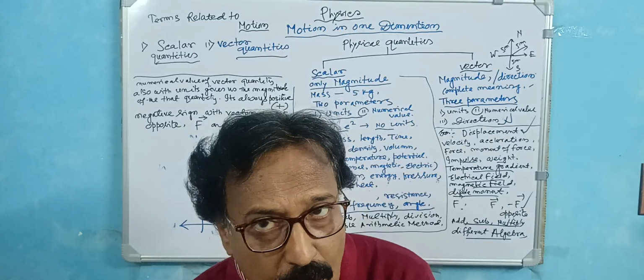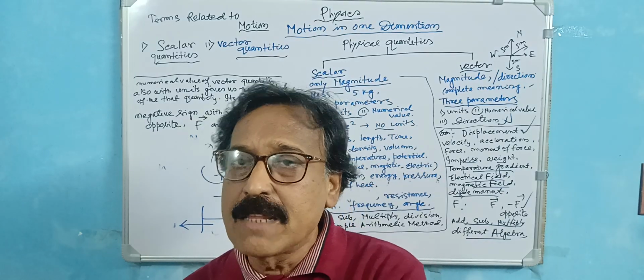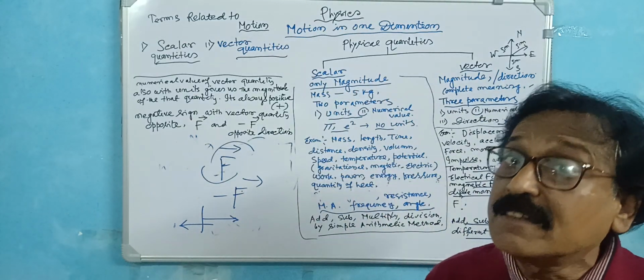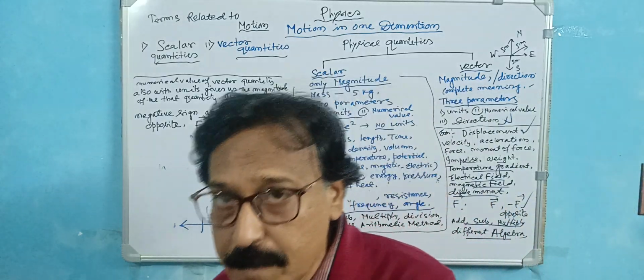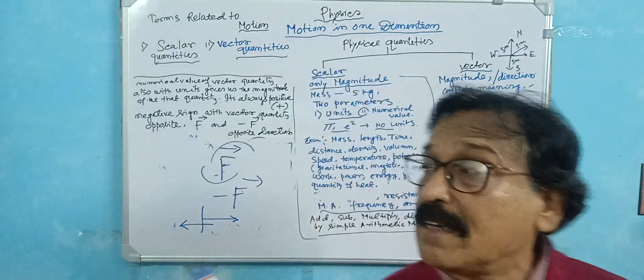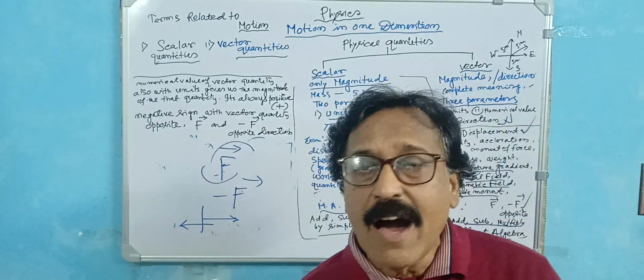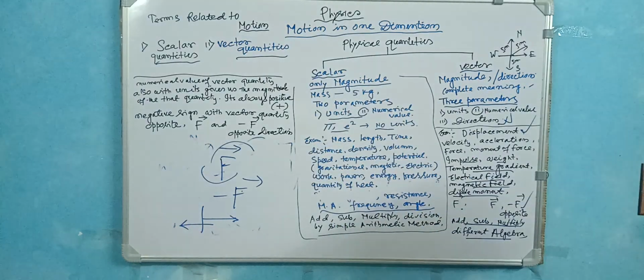In case of a scalar quantity, you just add by the simple arithmetic process. But in case of a vector quantity, you cannot add by the simple arithmetic process. This needs a separate algebra, called vector algebra. This is for higher study. Okay, clear? So this is a very basic conception.